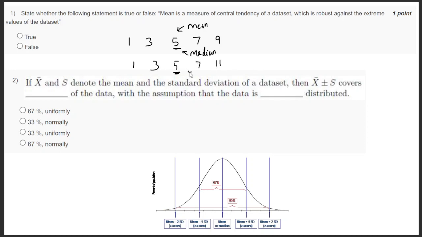So it will lie between 5 and 7. So the mean is changing, but the median remains the same. So which is robust here? Median is robust, mean is not.